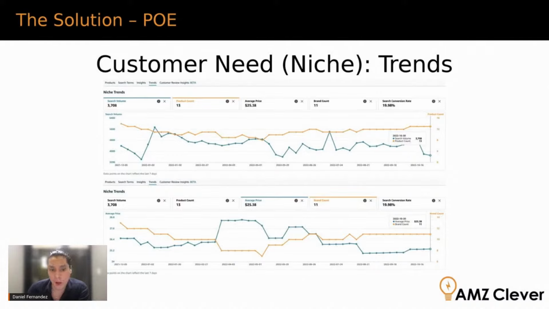On the chart below, you can see average price and also brand count, which happens to be almost the same as product count above. But I added here average price because you also want to see, as a niche goes through the product life cycle, as things get more consolidated, prices tend to go down, right?